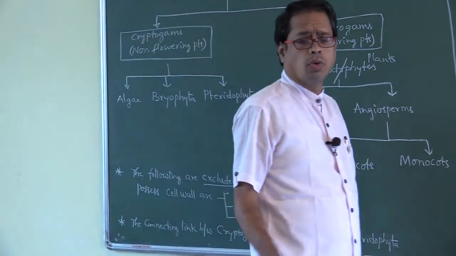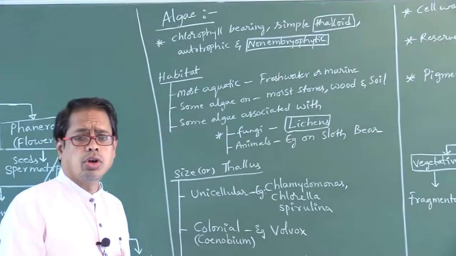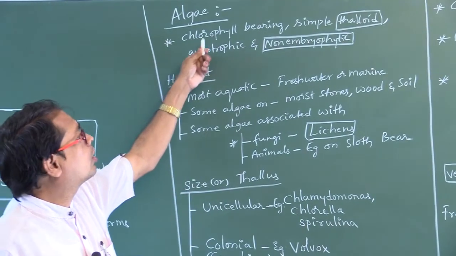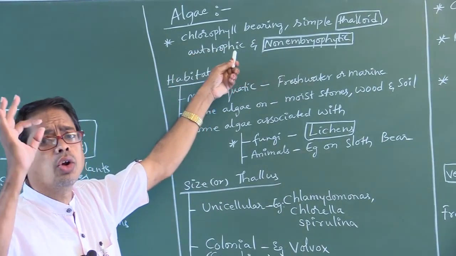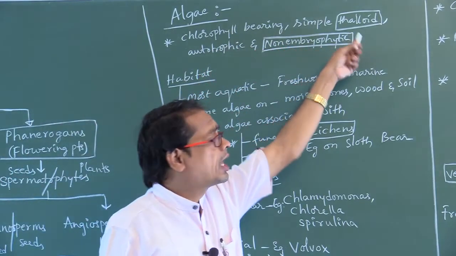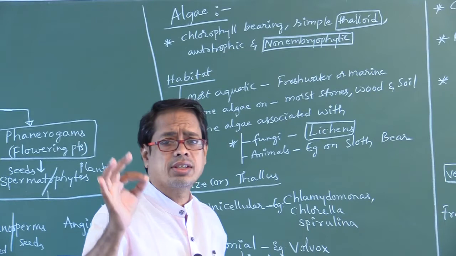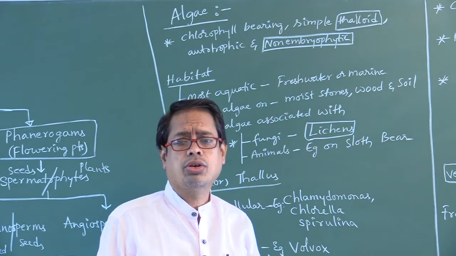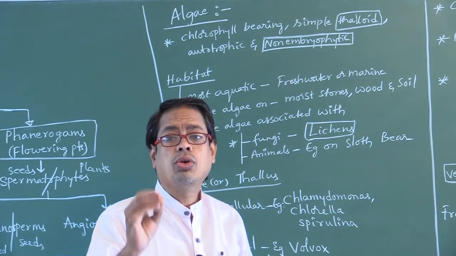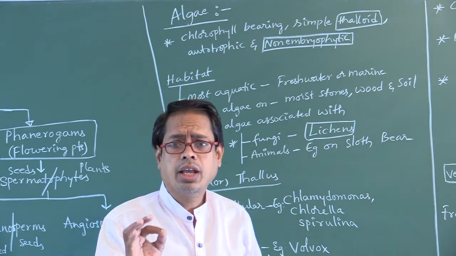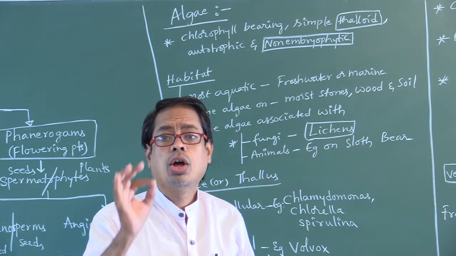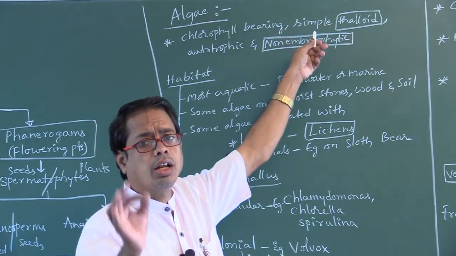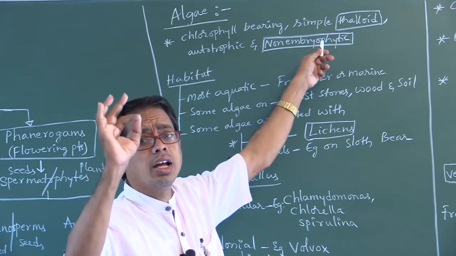Now look here, one by one we have to discuss. So let us learn about algae. Algae are chlorophyll bearing, that is they contain chlorophyllous tissue, simple thalloid. The plant body is called thallus. What is meant by thallus or thalloid? If the plant body is not differentiated into root, stem and leaves, it is called thallus or thalloid. Algal body is called thallus or thalloid.